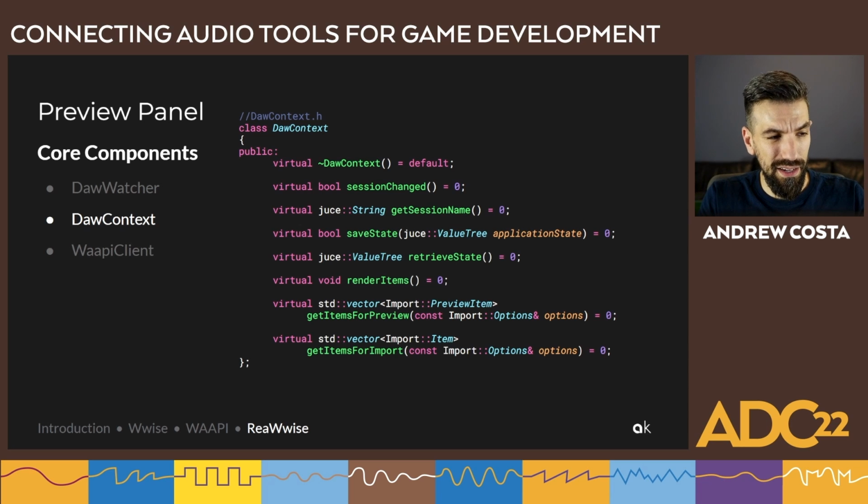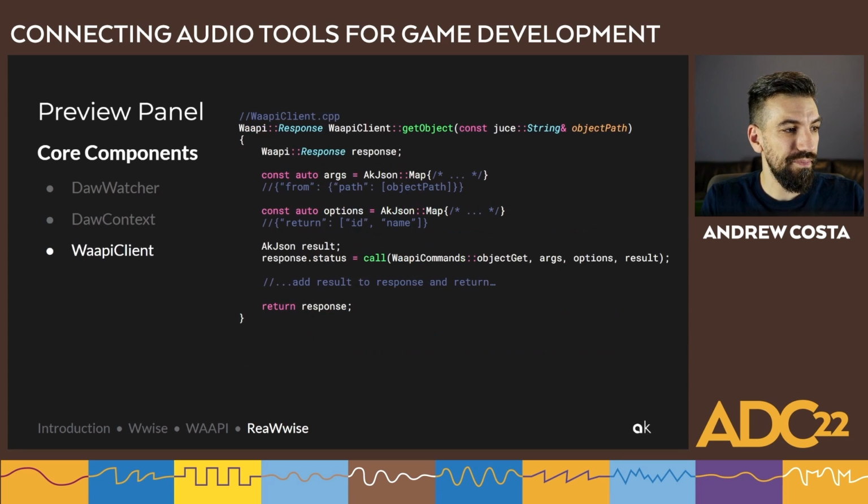So DAW context gives us access to knowing if the session changed, if anything was updated in the Reaper session. It also gives us the ability to save state and retrieve state. It allows us to trigger a render and so on and so forth.